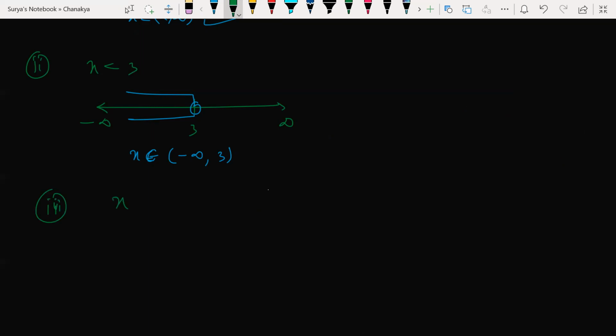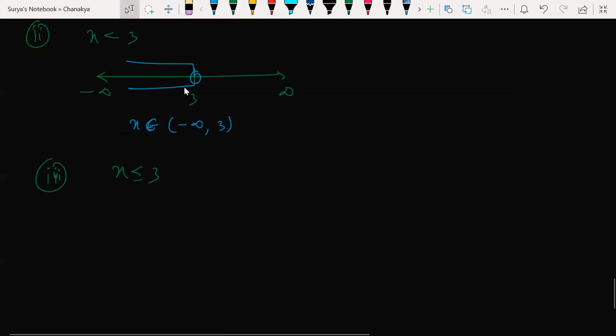Let's say you have x less than or equal to 3. How do you draw this graph? Tell me the answer. Minus infinite to plus infinite. Minus infinite is an open bracket, sir, and 3 is comma 3, which is a closed bracket. So 3 is including. I will not be making a notch now. Simple, 3 is including. What is the meaning of this thick line? It is nothing but 3 is including.